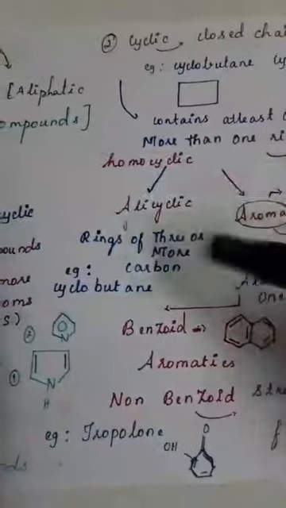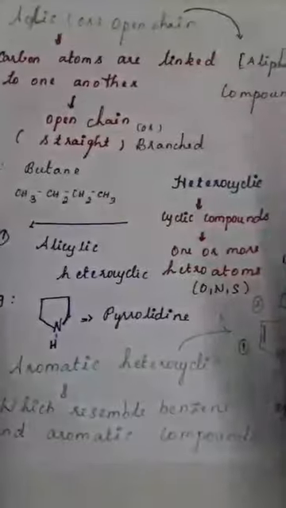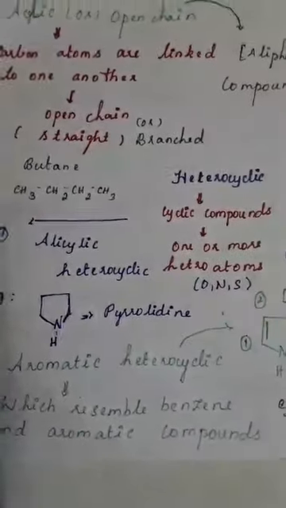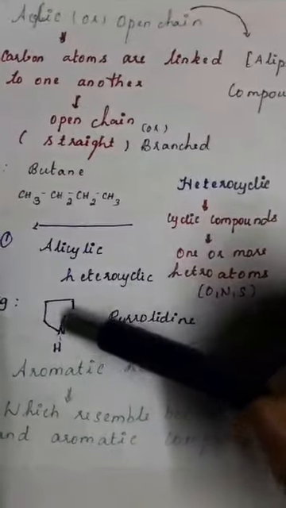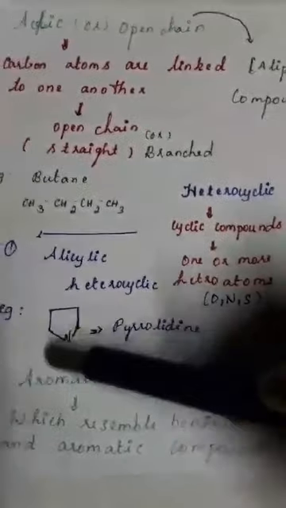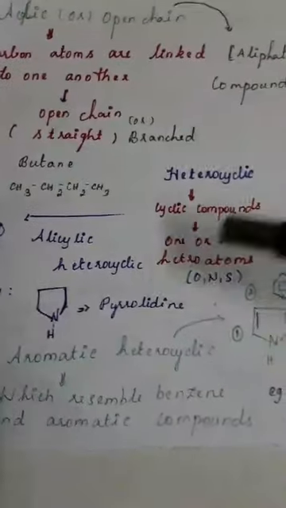Alicyclic has three or more carbons, and in this also they have three or more carbons. The only difference is they have a group of heteroatoms: oxygen, nitrogen, and sulfur.